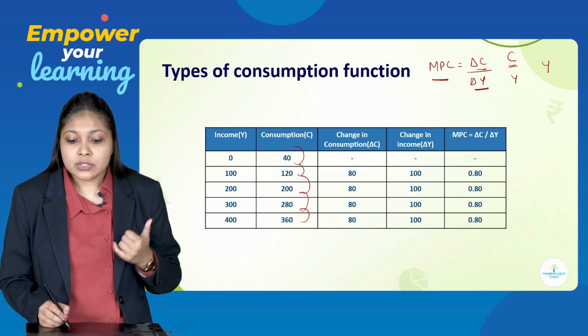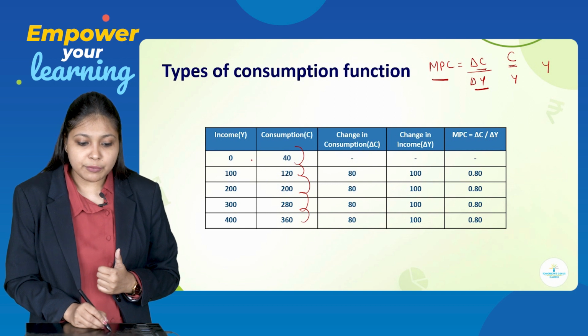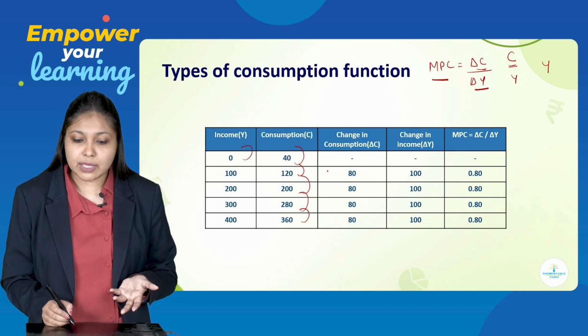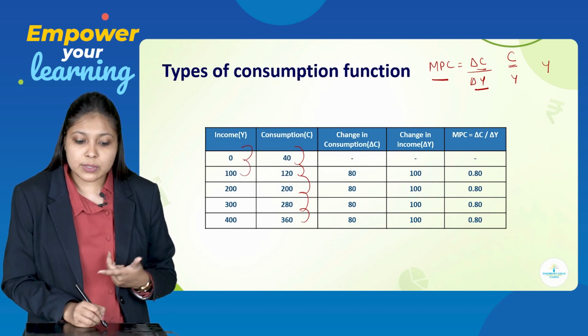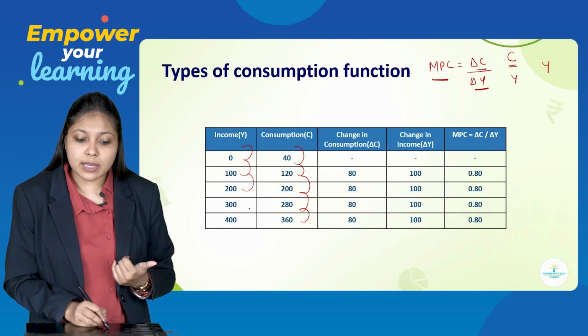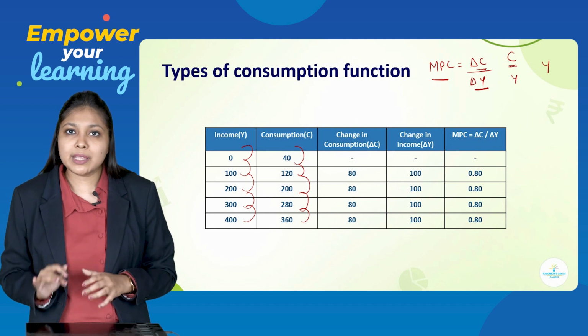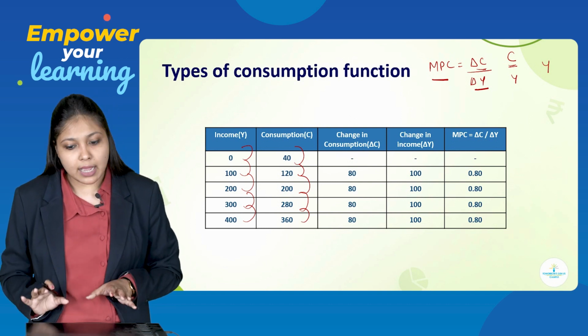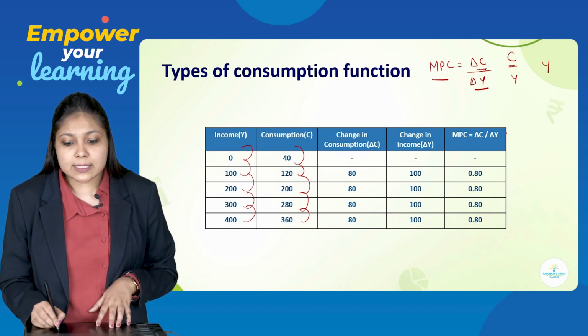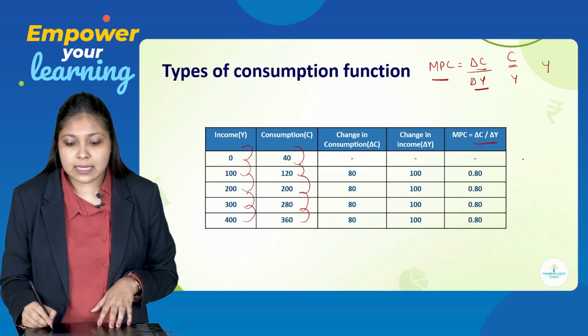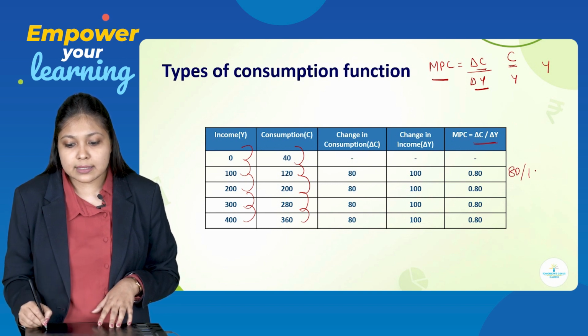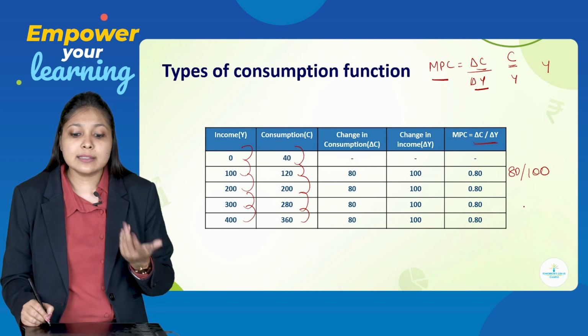No. Change in Y: before 0 we don't know what it is, so we have kept it as it is. 100 minus 0 is 100, 200 minus 100 is 100, 300 minus 200 is 100 and 400 minus 300 is 100. So the change in Y you are getting is also 100, 100, 100 and 100. Now MPC, change in C upon change in Y. So change in C is 80 and change in Y is 100. So 80 upon 100 is 0.8.